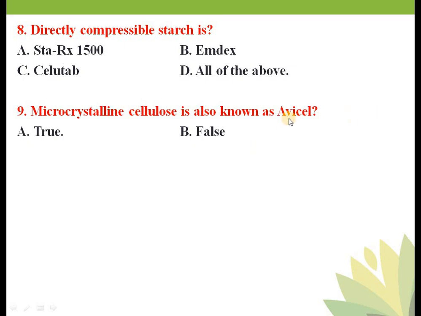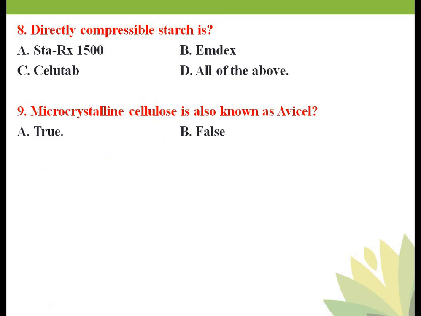American Viscose Company, AV, and cell is nothing but cellulose. So first it was manufactured by American Viscose Company, that is microcrystalline cellulose, and hence the origin of the name AV cell. So in this case your answer is option A, true.